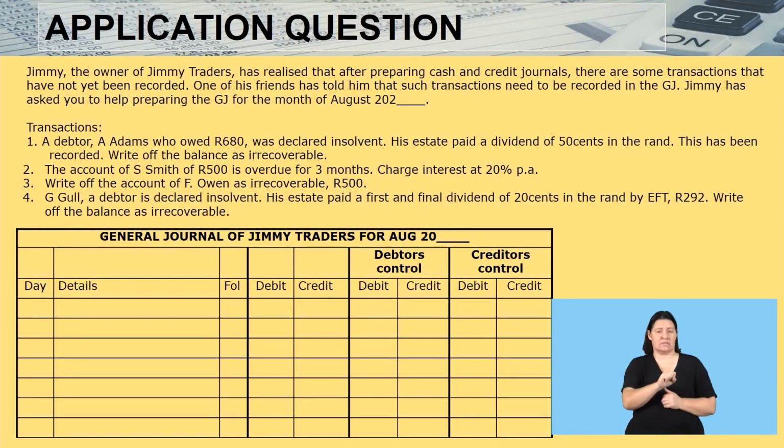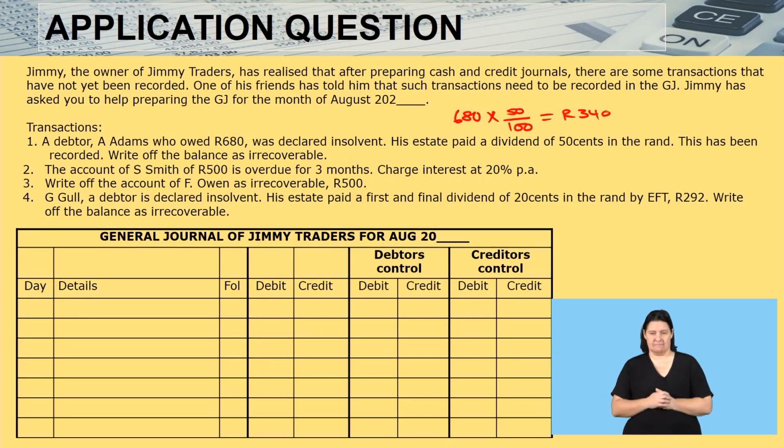Adams, who owed 680, was declared insolvent. His estate paid a dividend of 50 cents in the end. This has been recorded, right of the balance, as irrecoverable. So what we want to know is how much is going to be irrecoverable. We will now say the amount that he was owing is 680, and we're going to write off the balance. So we have received 50 cents, that means he still owes us 50 cents. The amount therefore becomes 340. The day is the first.